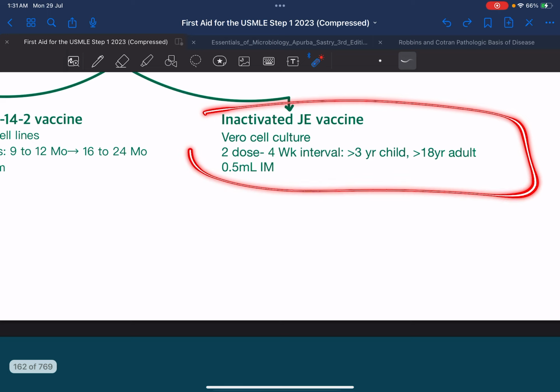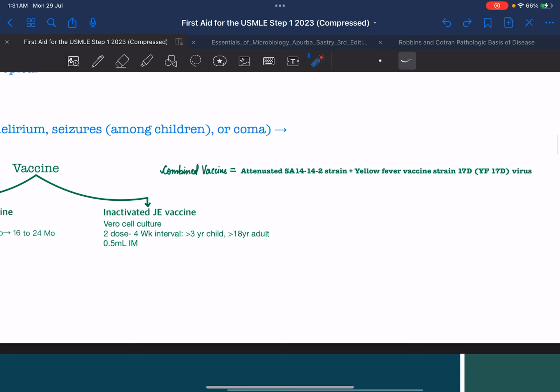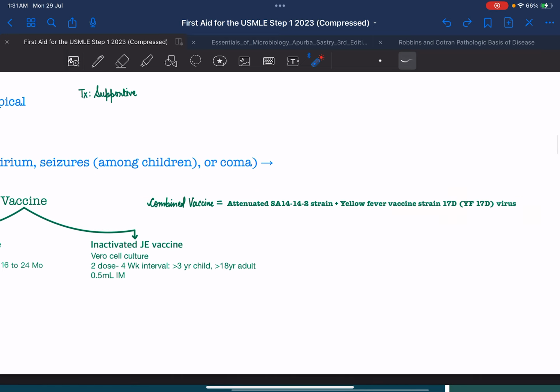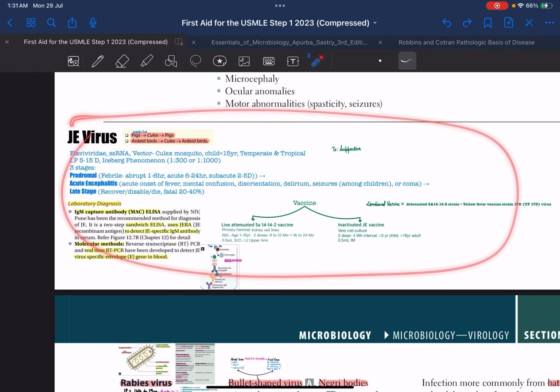The other is the inactivated JE vaccine, which is available for adults and children greater than 3 years of age. It is grown in Vero cell culture, and it is given intramuscularly at the same dose, 0.5 ml. There is also a combined vaccine which is being developed, which has the strain for JE vaccine and the yellow fever vaccine strain 17D. This is the combined vaccine which is being developed now. So this is all about JE virus. I hope you understood.